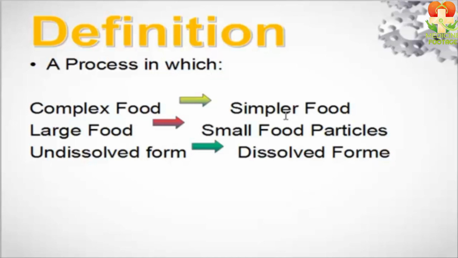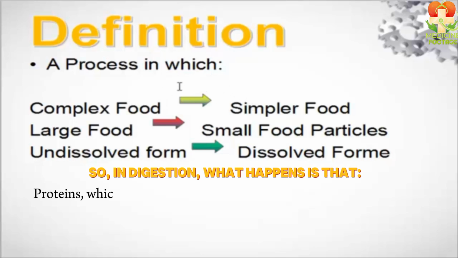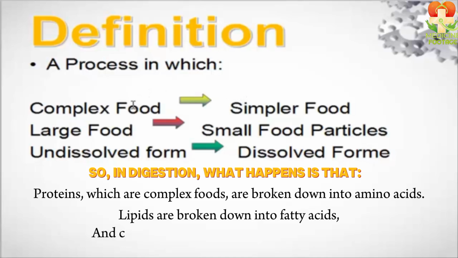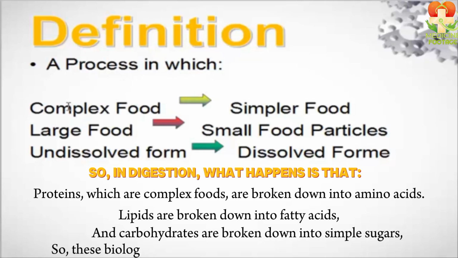That is, whatever we eat consists of biological molecules such as proteins, carbohydrates, lipids, and nucleic acids. We consume these foods. So, in digestion, what happens is that proteins, which are complex foods, are broken down into amino acids. Similarly, lipids are broken down into fatty acids, and carbohydrates are broken down into simple sugars. So these biological molecules are converted into simpler forms.